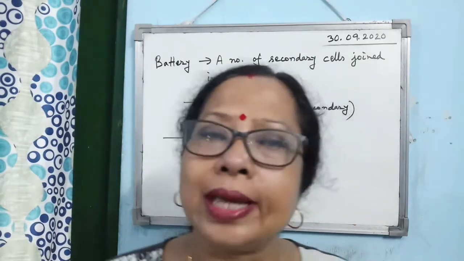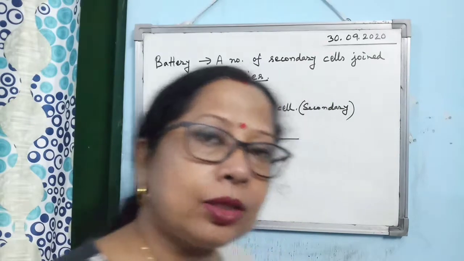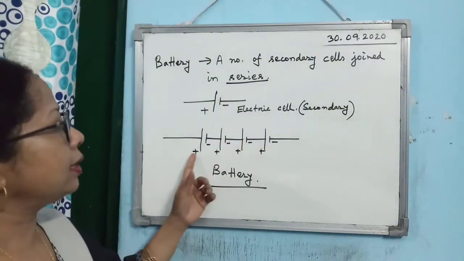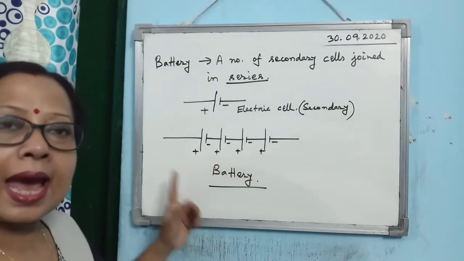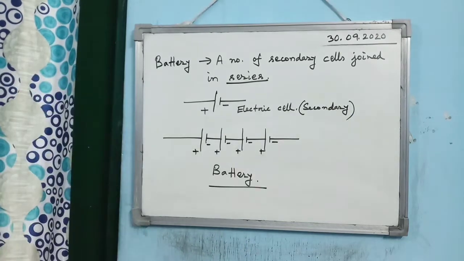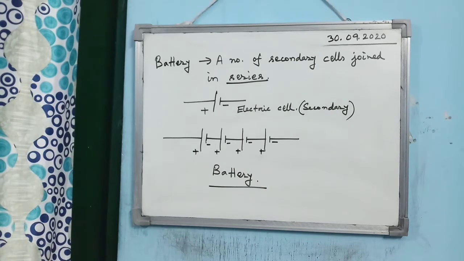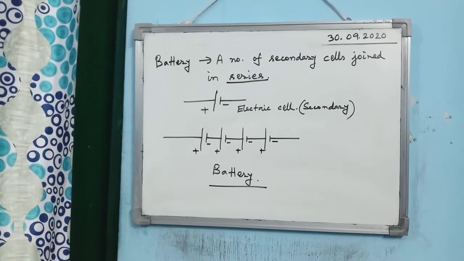So just to get a large amount of current, we join the electric cells in series and form a battery. That is the usefulness of a battery: a battery can provide greater current than an electric cell.